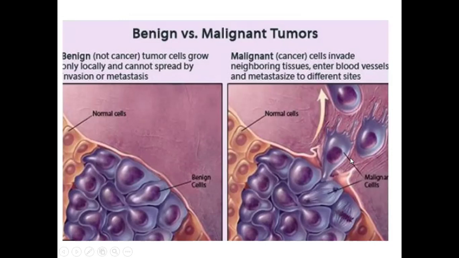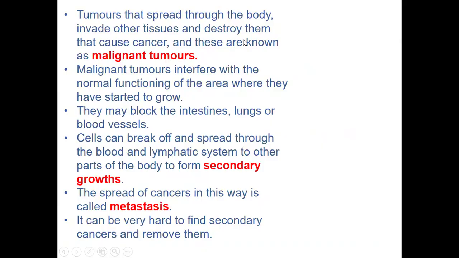They can invade neighboring tissues, and they can enter blood vessels. And when they go to those other organs and tissues, they don't leave them the same. They are going to affect their functioning. So tumors that spread from one part of the body and invade other tissues, go to those tissues and start destroying them. And those are the ones called malignant tumors. So they are going to interfere with the normal functioning of that area where they start to grow. For example, they could enter into a blood vessel and block it.